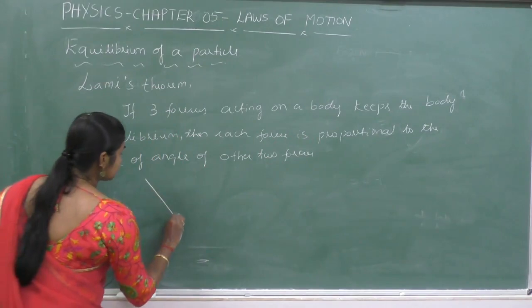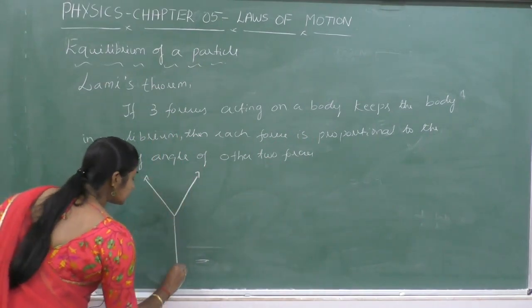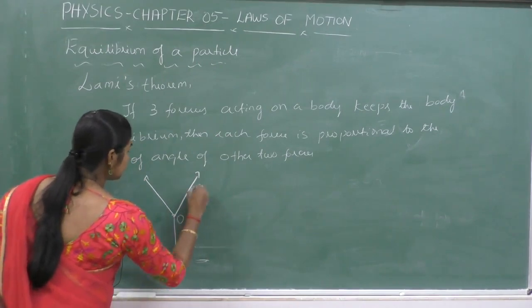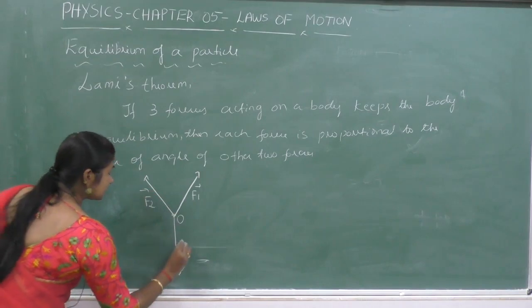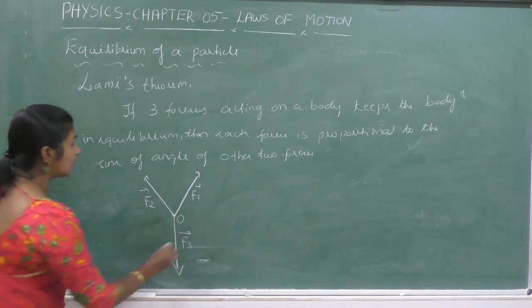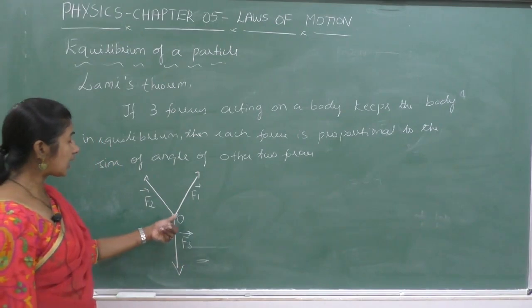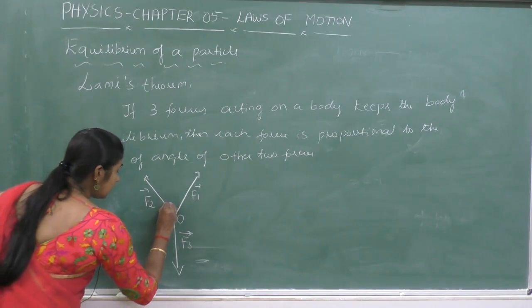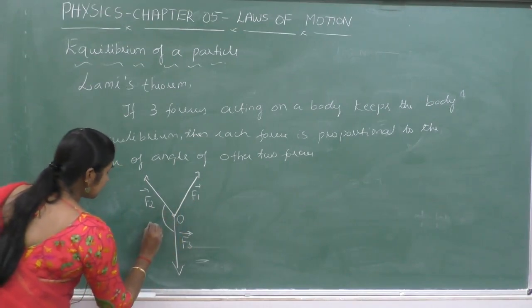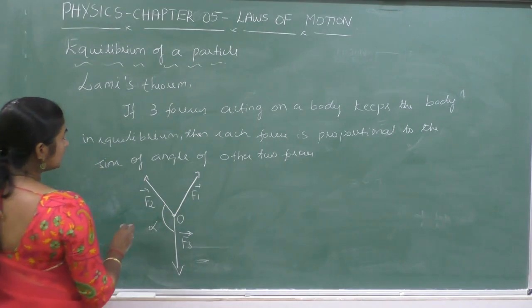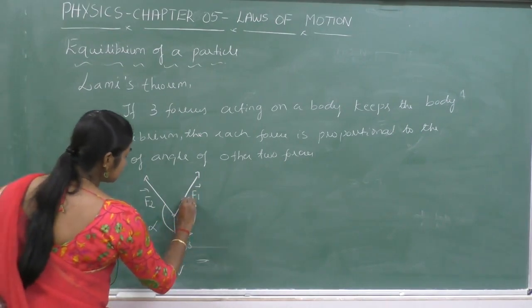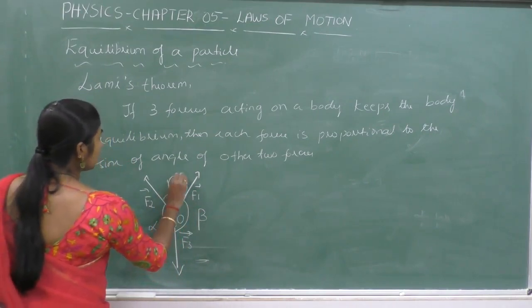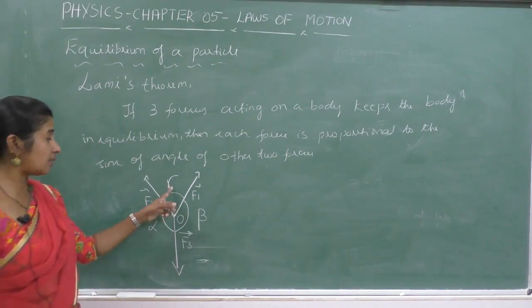Let us consider three forces acting at a point O. This is the force F1, this is the force F2, this is the force F3. These three forces are concurrent coplanar forces which are acting at a common point O. Let the angle between F2 and F3 be alpha. The angle between F3 and F1 is beta, and the remaining angle between F2 and F1 is gamma.